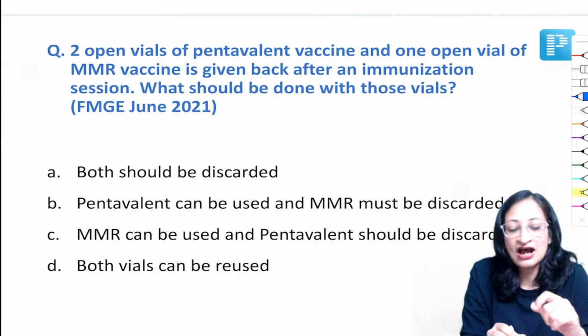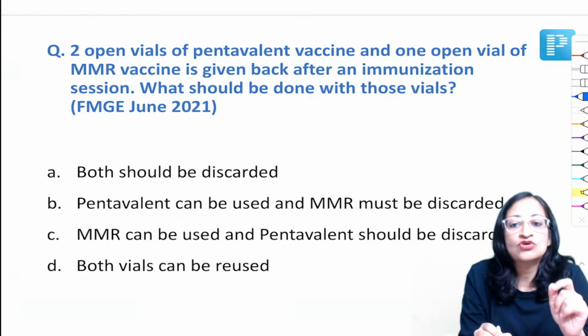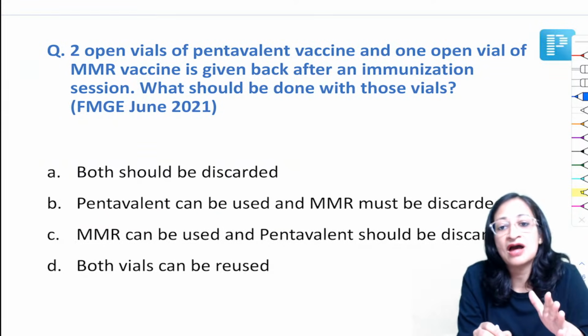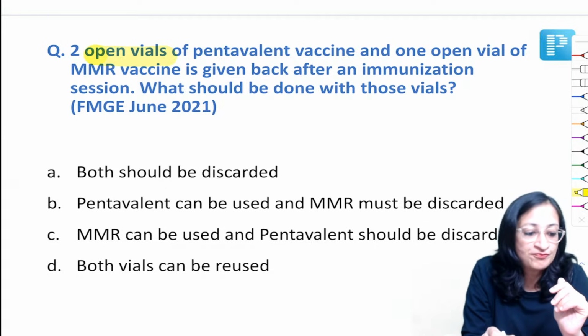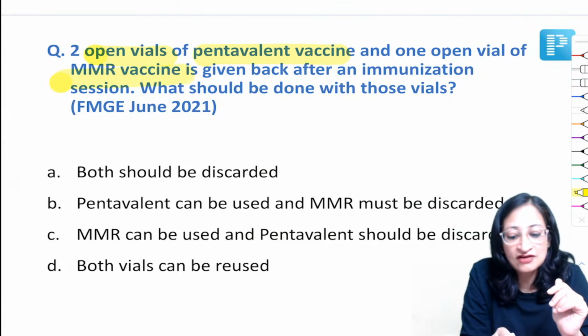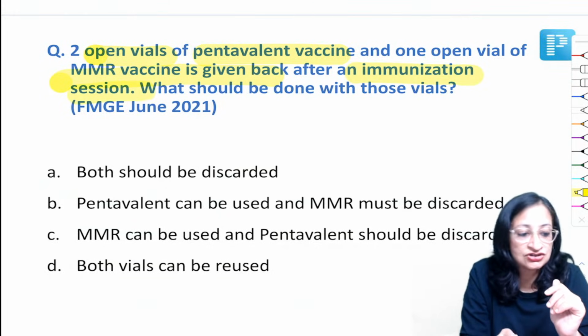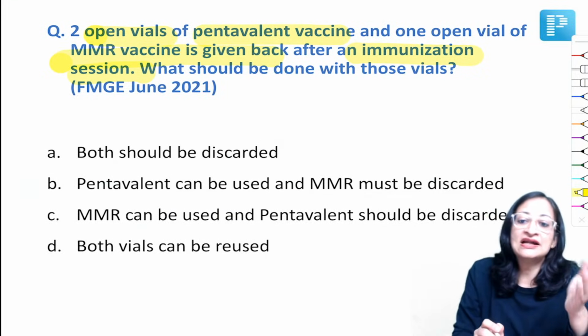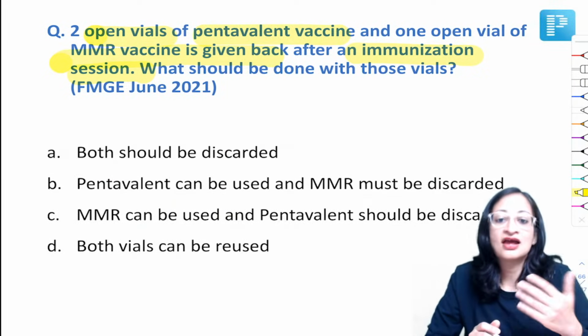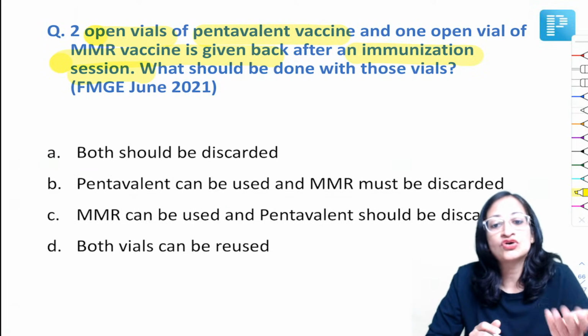Again, of course. So 2 open vials of pentavalent vaccine and 1 open vial of MMR vaccine are given back after an immunization session. What should be done with those vials? Both should be discarded. Pentavalent can be used, MMR discarded. MMR used, pentavalent discarded. Both vials can be reused.